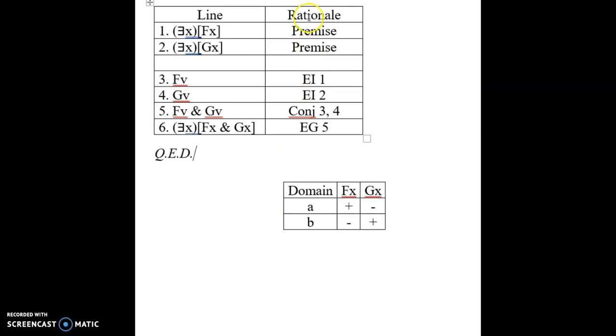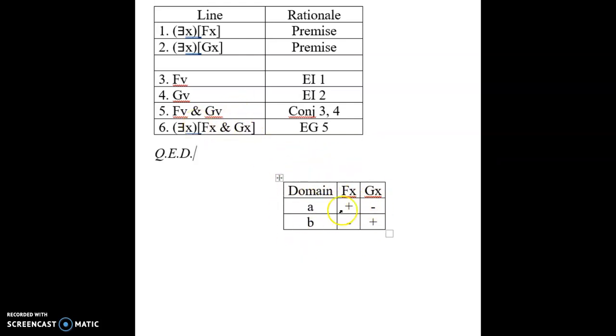Okay, so your first clue that something goes wrong with the syntactic deduction is that the argument 1, 2, therefore what we have in 6 here, is in fact invalid, right? Let's just think about this for a second. If we have a domain with A and B, and A has the property F but lacks G, and B is the opposite, it lacks F but has G, then there's at least one thing that's F, there's at least one thing that's G. Those are both true, right? But is there at least one thing that's both F and G? No, right? So the conclusion's false.